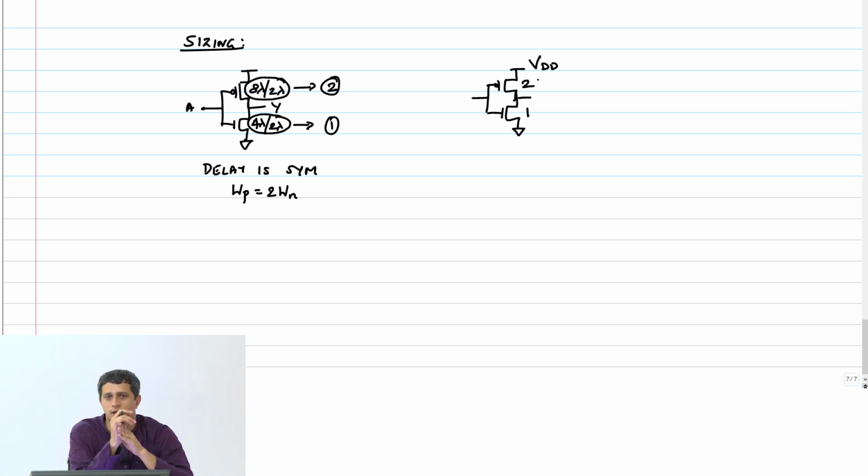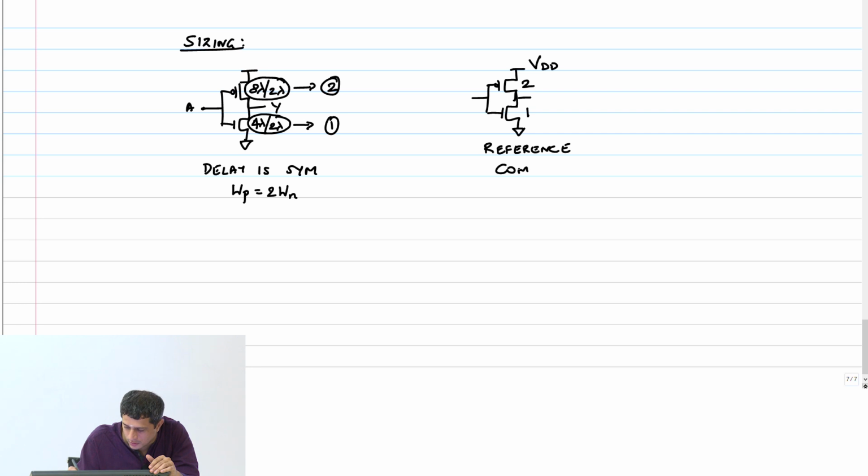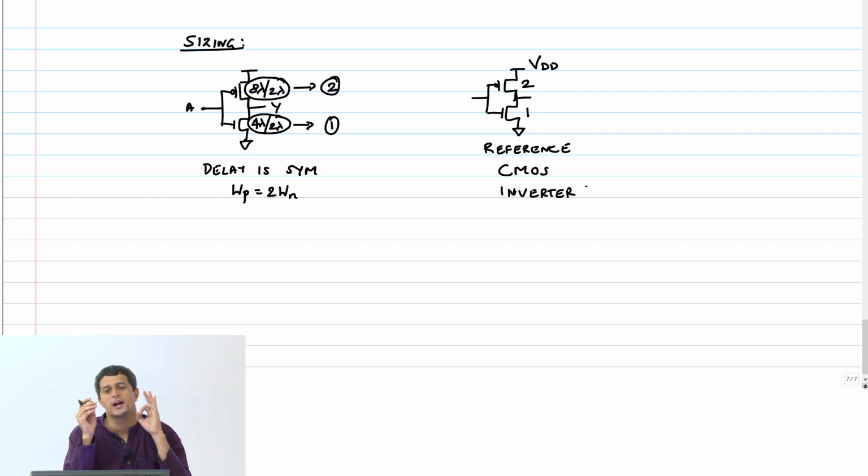This is what I will also call a reference CMOS inverter, because all the gates that I build from here on will be sized with reference to this inverter. Okay. So let's say now I have a NAND 2 gate.